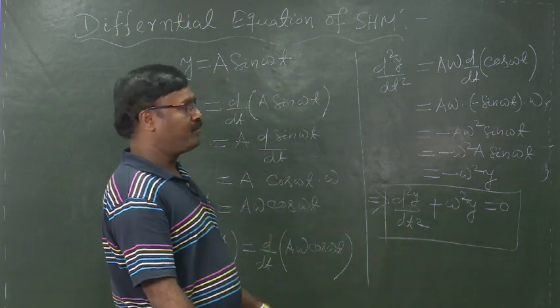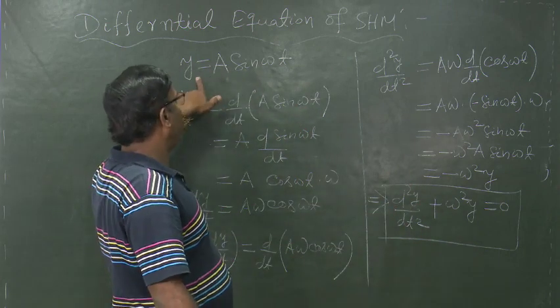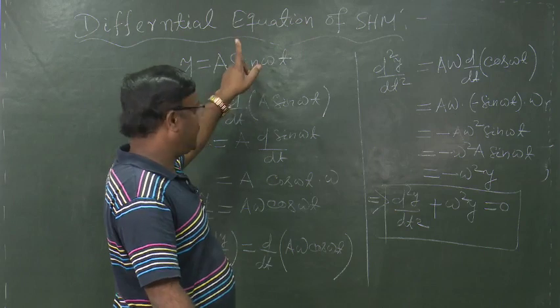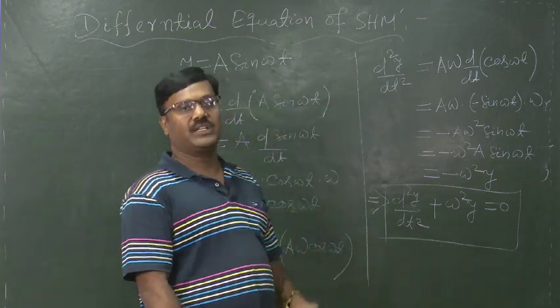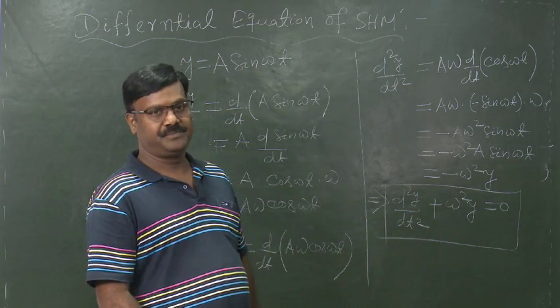That is why what we have chosen, y is equal to a sin omega t, is the correct solution of this differential equation of SHM.